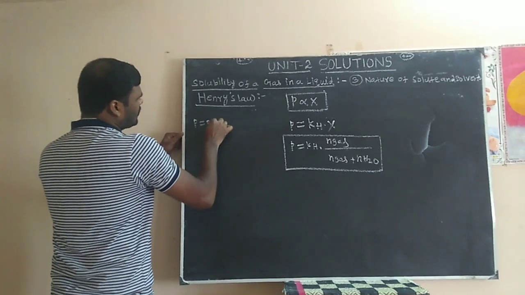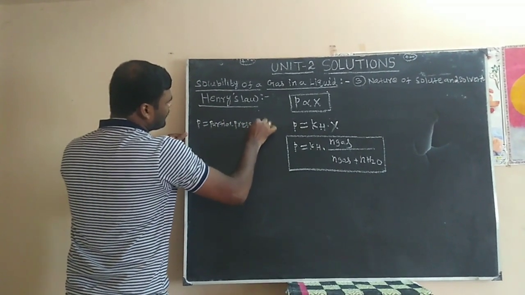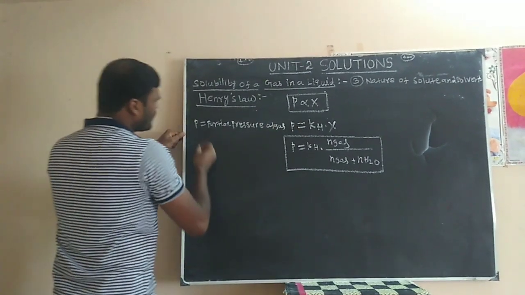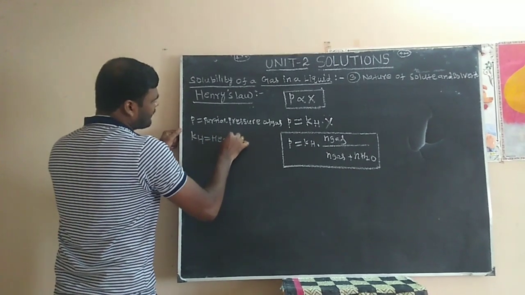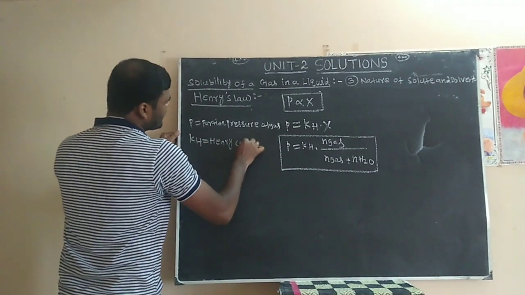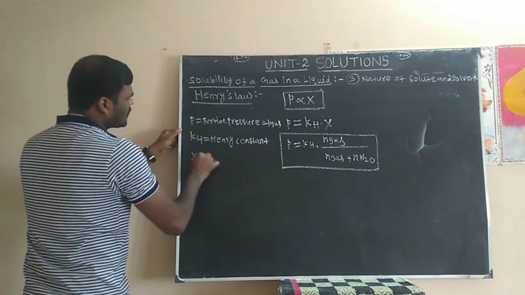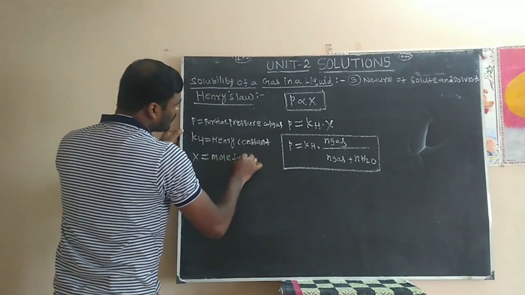KH is the Henry constant. X is the mole fraction.